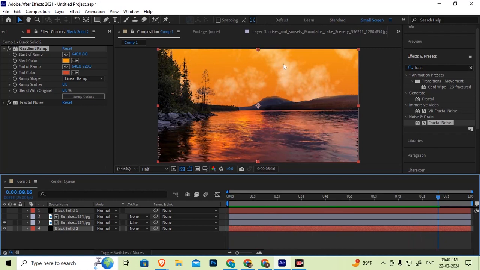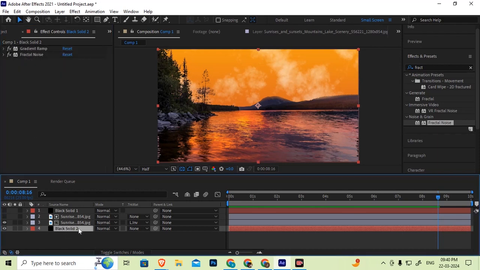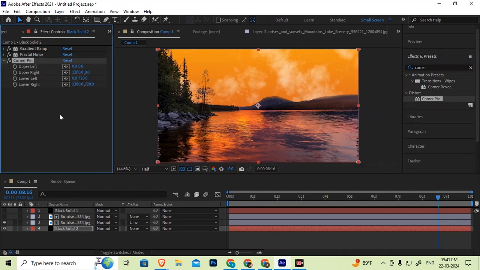So select the black solid, add a corner pin, add corner pin into effects palette. Okay. Yes, sir.